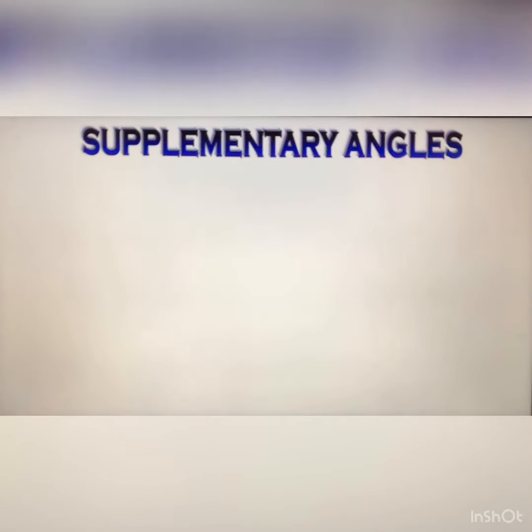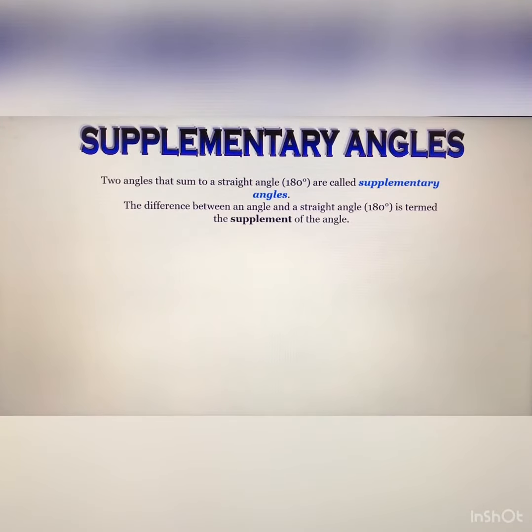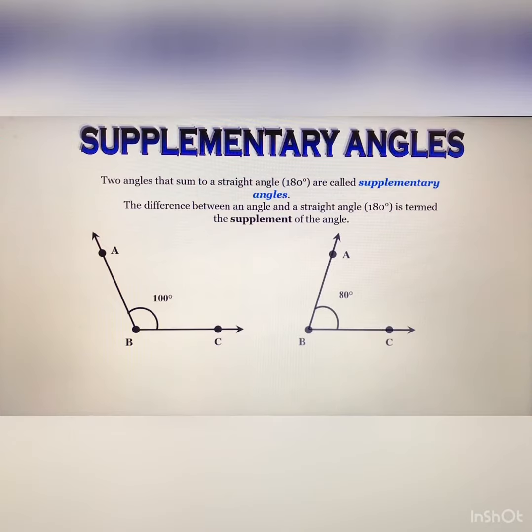After that, the supplementary angles. What do you mean by supplementary? If the sum of two angles is 180 degree, then that type of angles are called supplementary angles. The difference between an angle and a straight angle, 180 degree, is termed the supplementary of the angle. So simply you can keep in mind that if the sum of two angles is 180 degree, then these angles are known as supplementary angles. So here are two angles. Angle ABC is 100 degree and angle DEF is 80 degree. So these two angles are supplementary to each other.